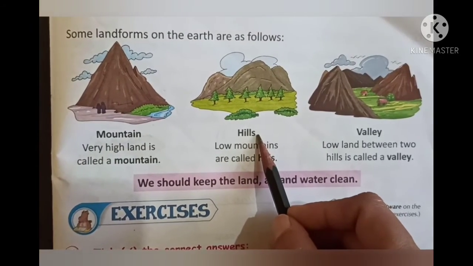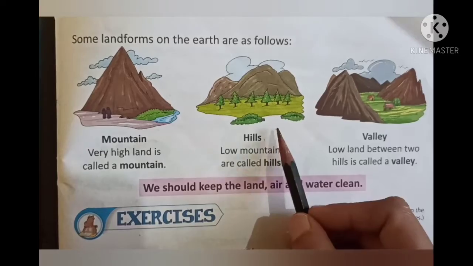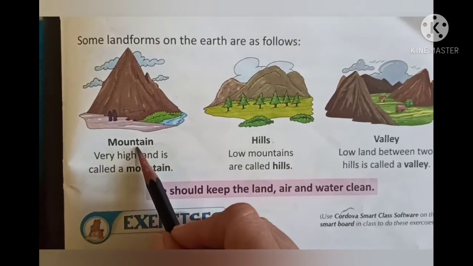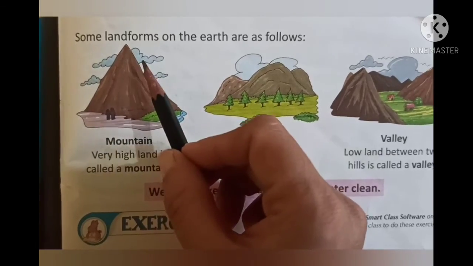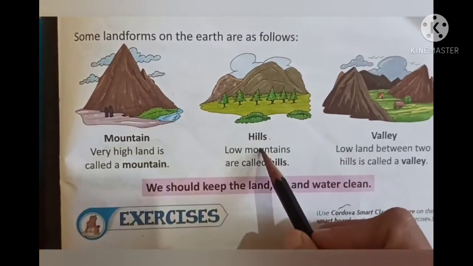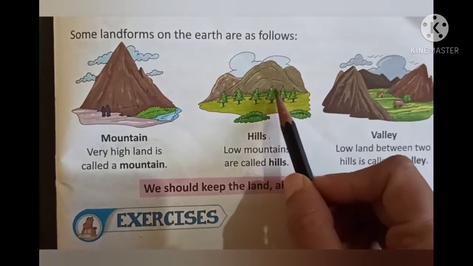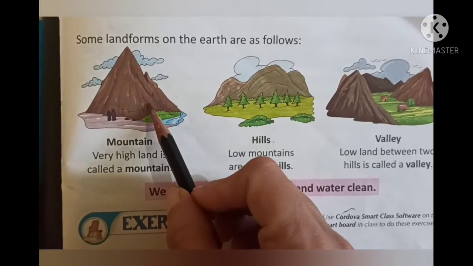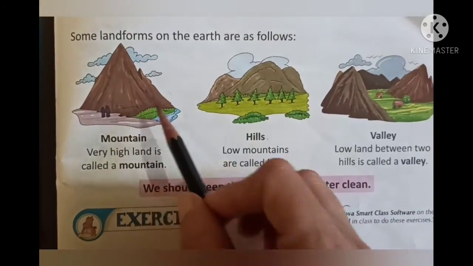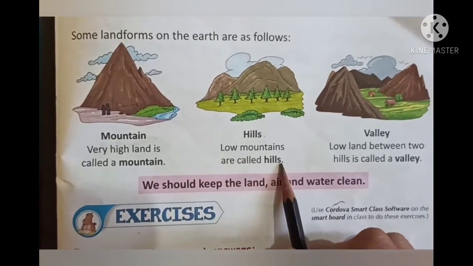Here you can see hills. Hills, in Marathi we call it Tekdi. These are low mountains, right? So a mountain is very high. The height is very big. Smaller than the mountains are the hills. The height of the hills is not as high as the mountains. They are smaller. The hills are smaller than the mountains. Low mountains are called hills.